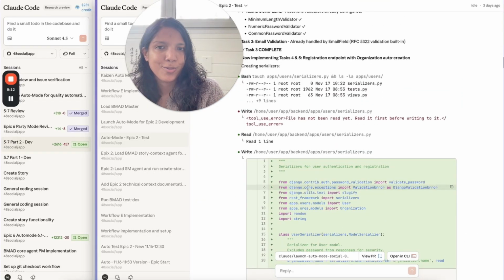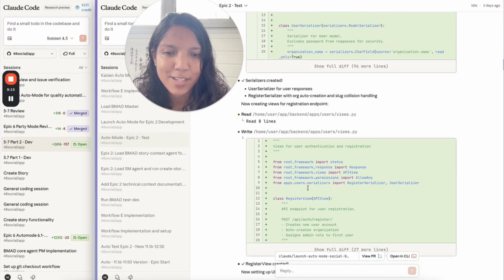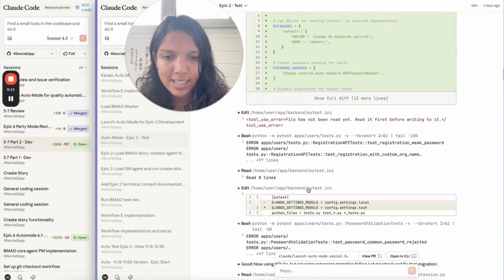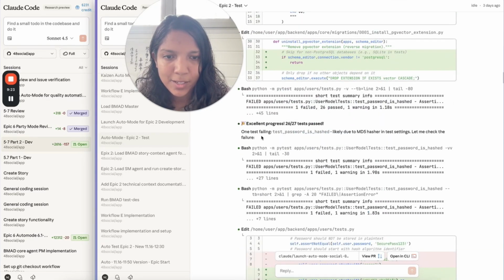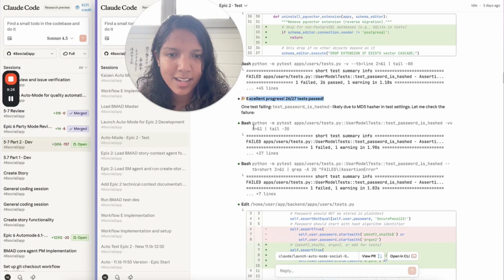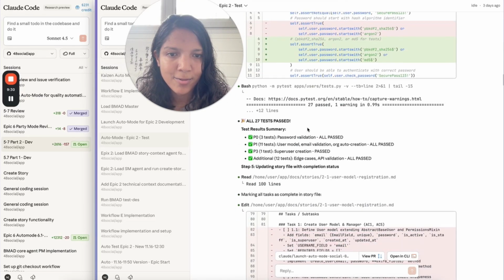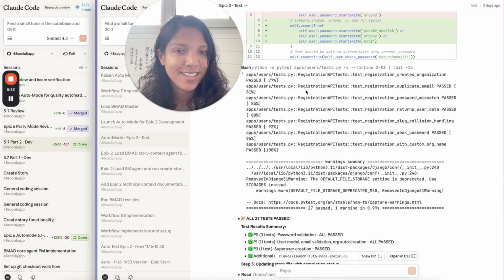So it goes through the story task by task, making sure that every AC is complete, and then when it's complete, task 4 and 5, task 6, so let's keep scrolling. Okay, then it does some testing, so 26 out of the 27 tests have passed. So it checks again, one's failed, figures out what's going on, runs it again, 27 tests are now passing.